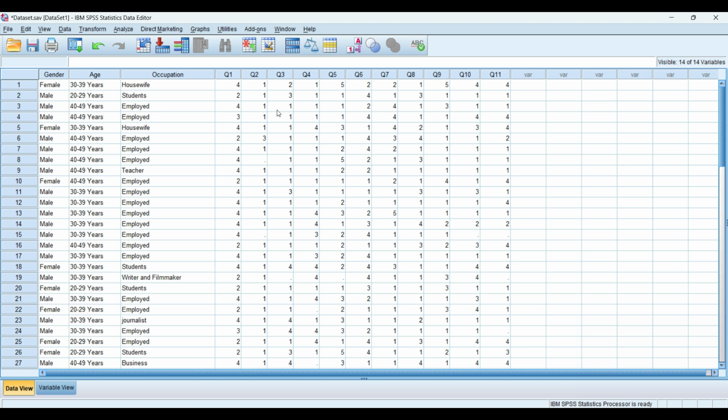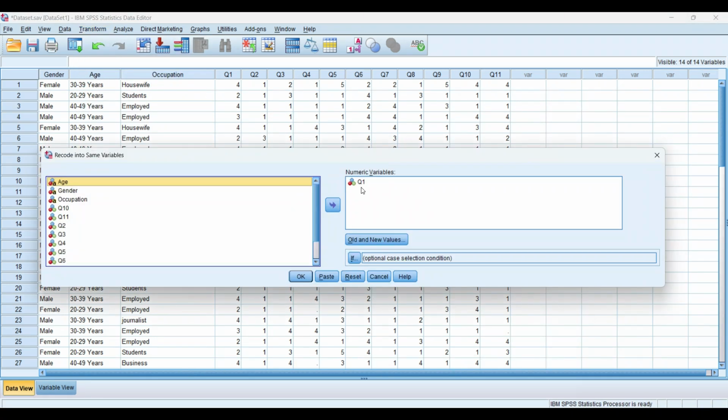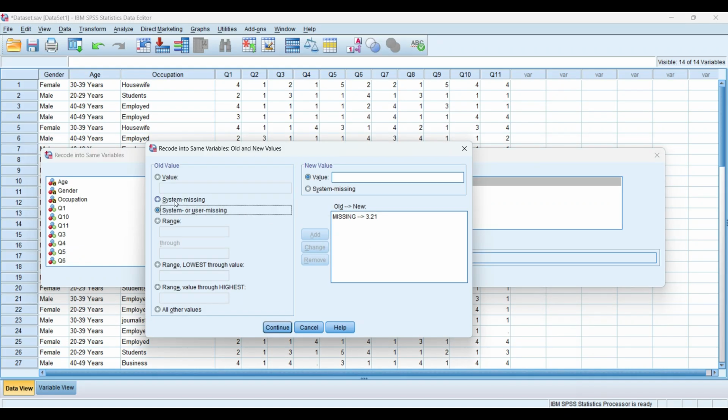So now we are going to replace missing values in question 2 by the median. So we will click on Transform and Recode into Same Variables. We will click on question 2 and put it in the variable set. Then same condition, because there was system or user missing, only we need to identify what was the median of question 2.